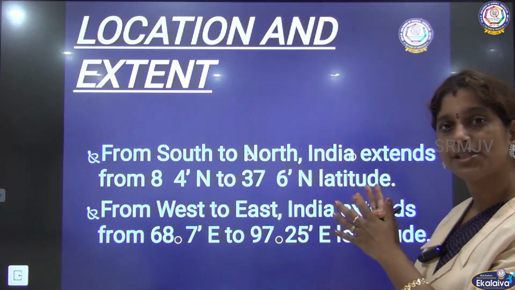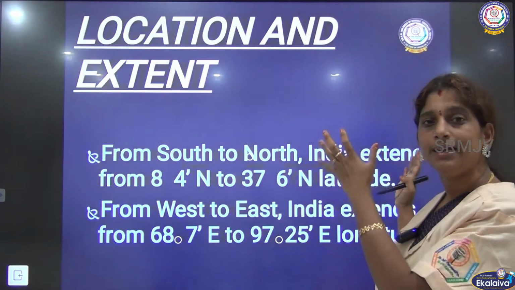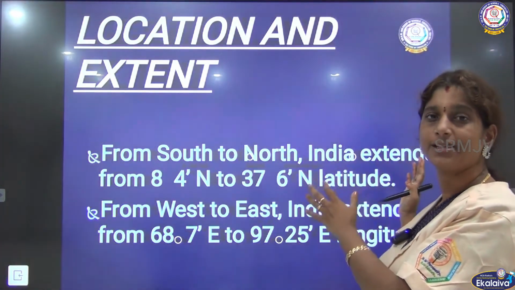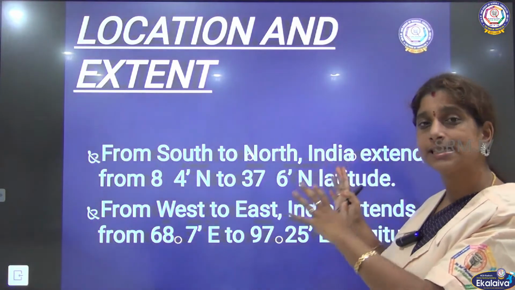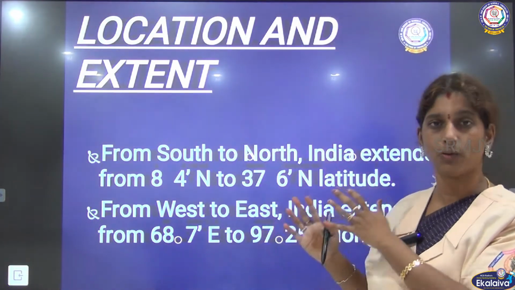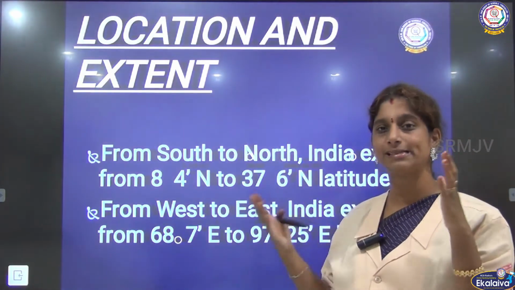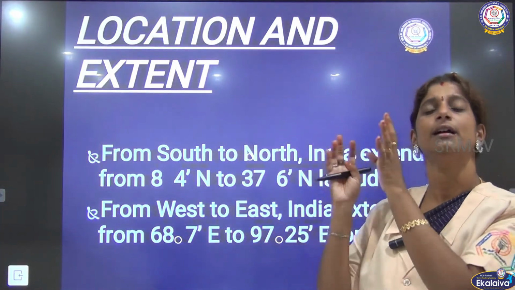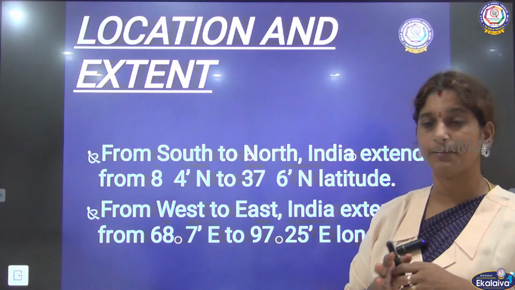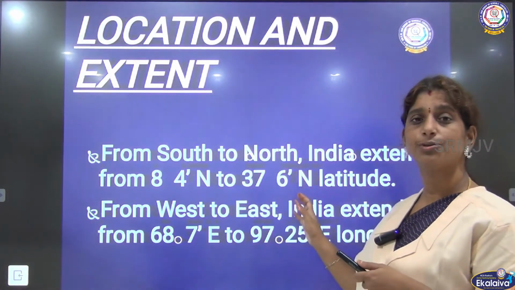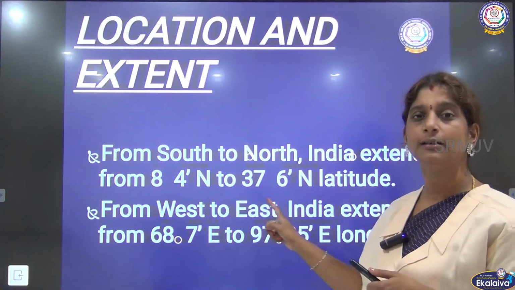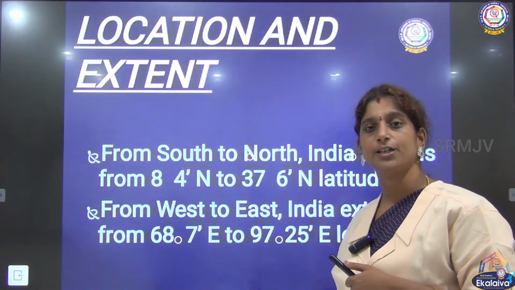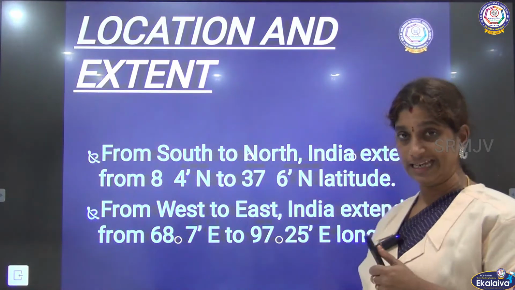As we have seen, our country is located in the northern and eastern hemispheres only. It is not split between east and west or north and south. It is completely in the northern hemisphere and completely in the eastern hemisphere, so both latitudinal measures will be north, and both longitudinal measures will be east.